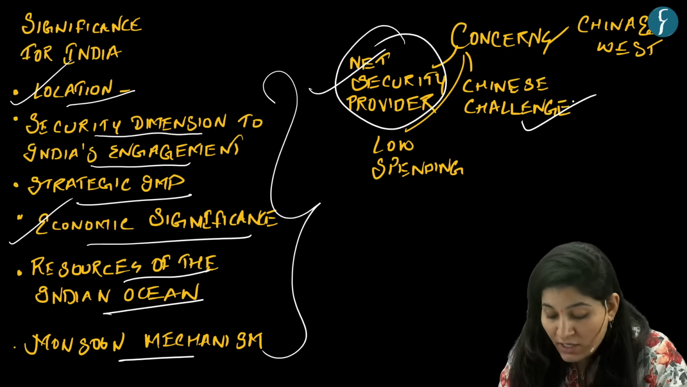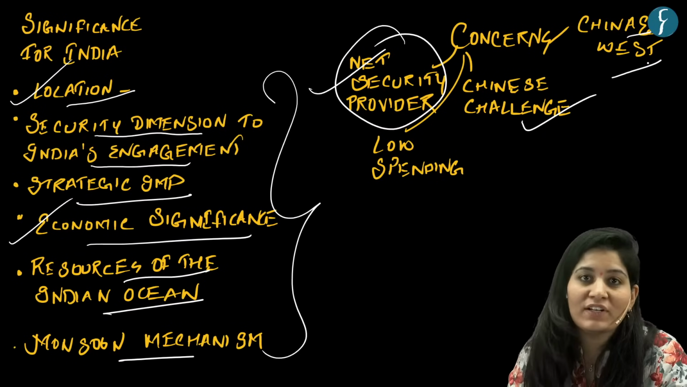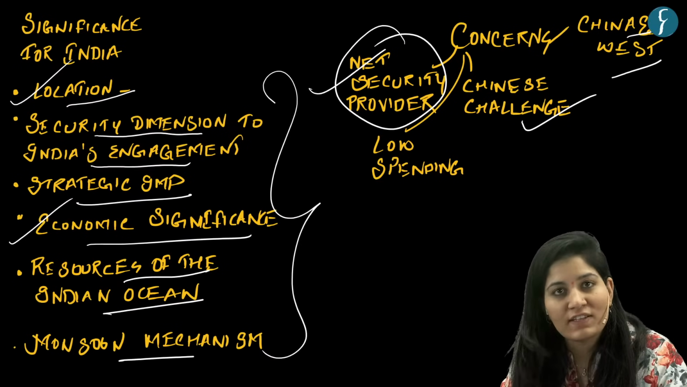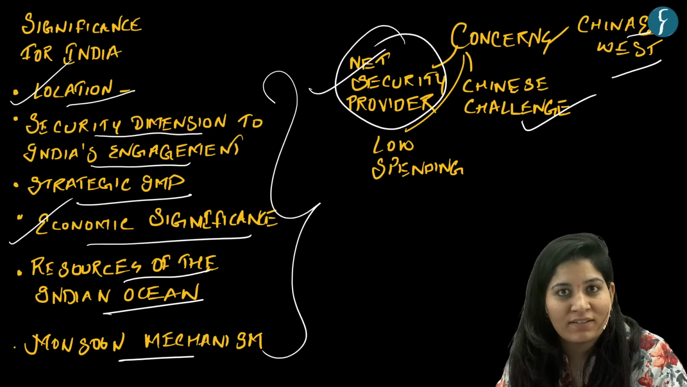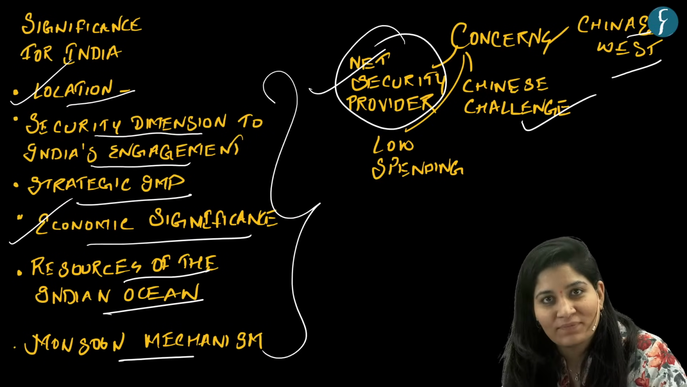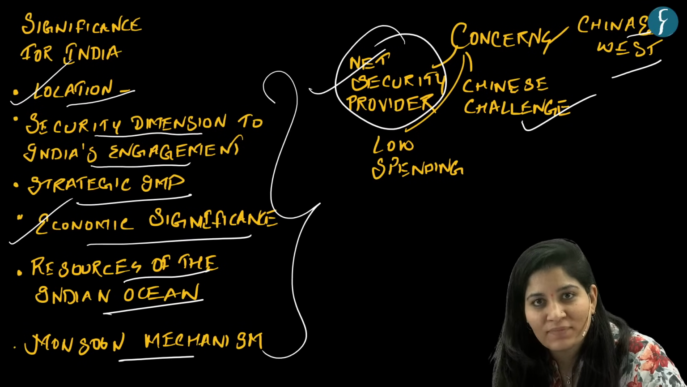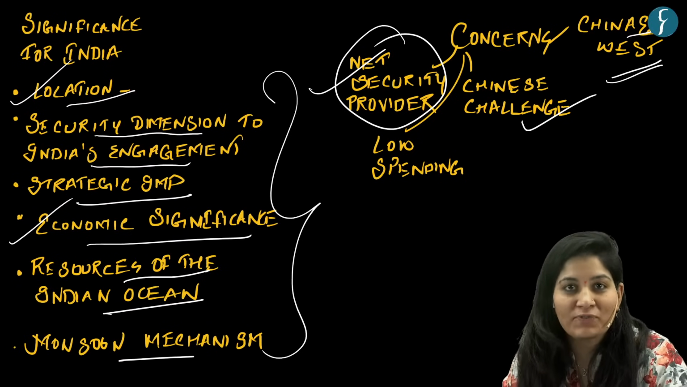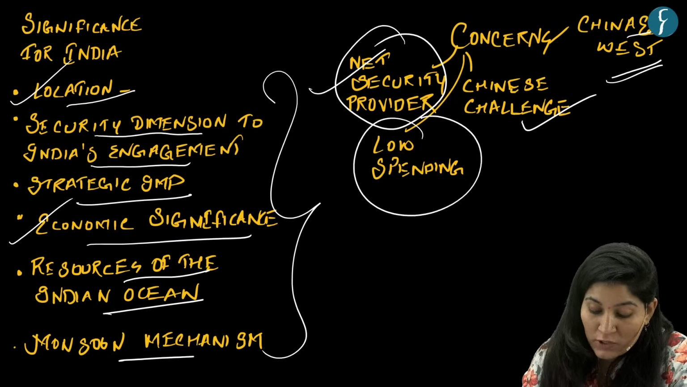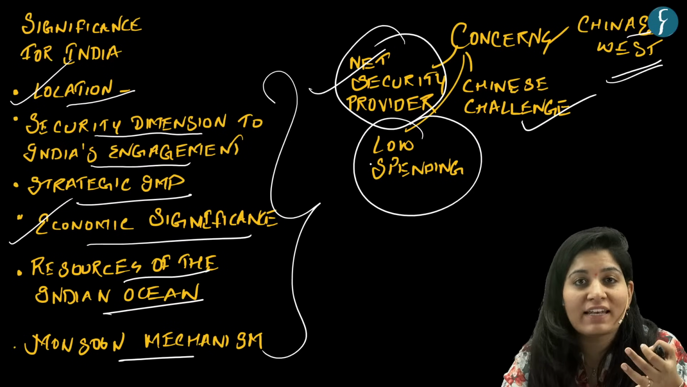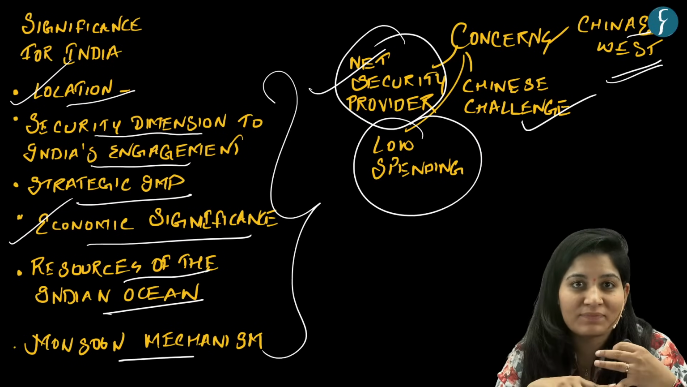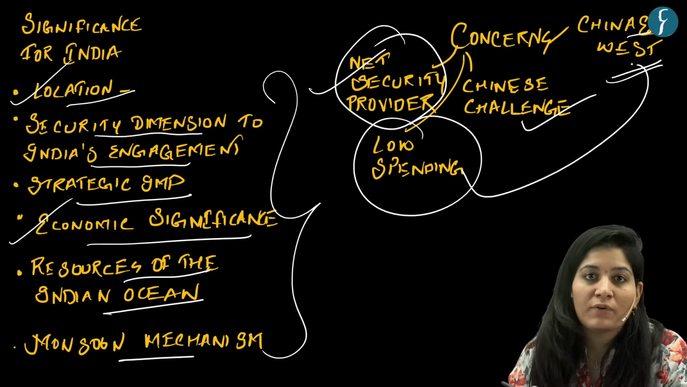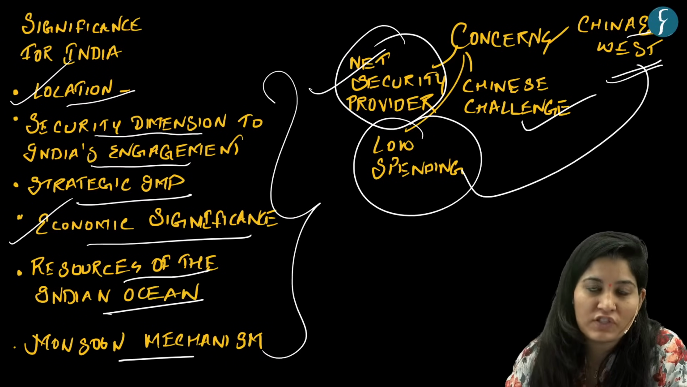Then next we have China and West rivalry. China is creating a lot of port infrastructure in this region to curb Western impact, majorly US impact. So that is the China West rivalry which India needs to face. Then we have low spending. India has very low spending on its navy if you compare with other countries. So these are the major concerns with respect to the Indian Ocean region.